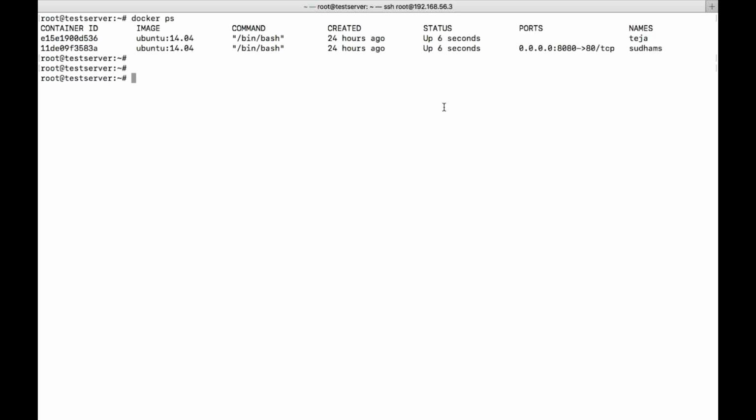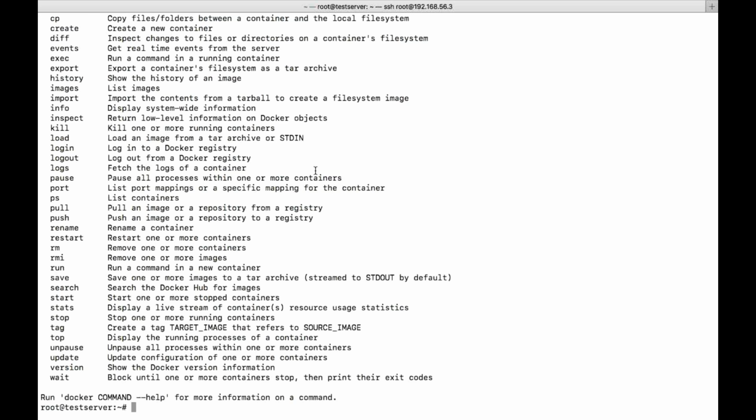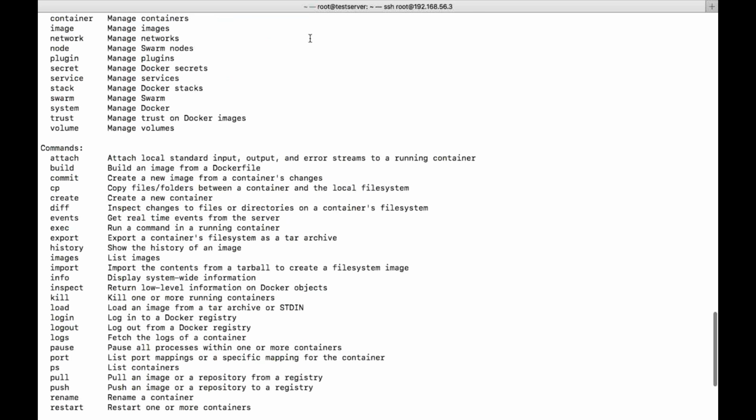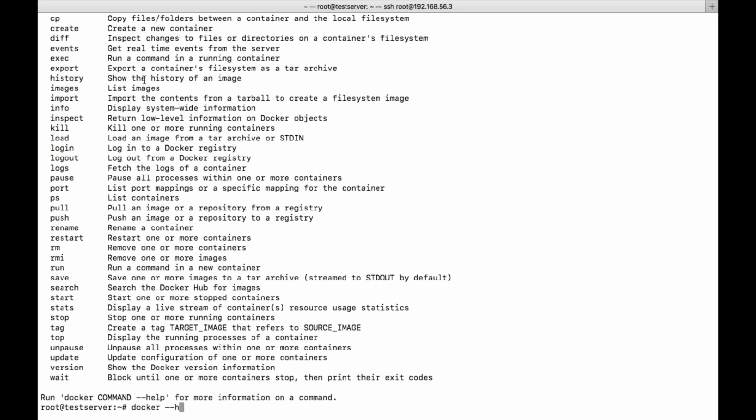Yesterday I told you that I will discuss the commands one after the other, so let's come to that. These are subcommands. There is a docker run command as well as docker container run.